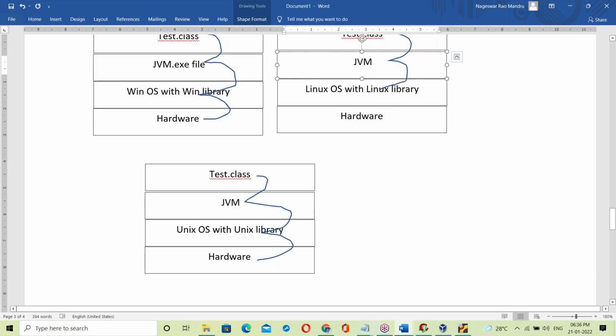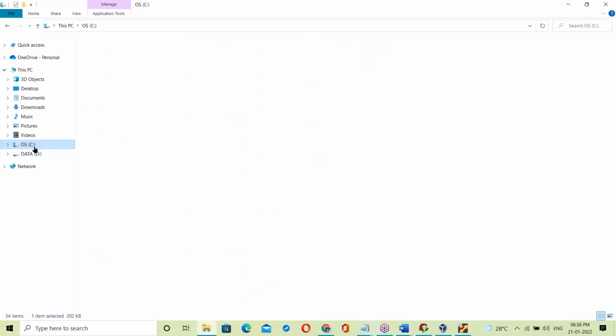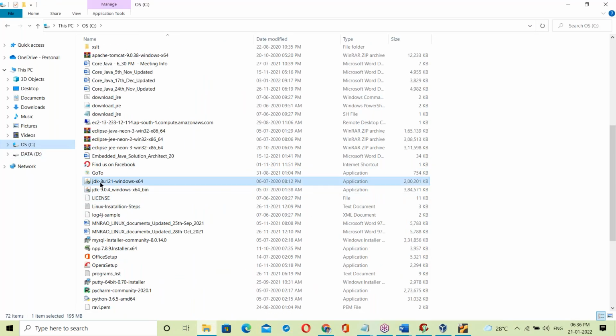That's it. So JVM is OS dependent. It's a C++ exe file. Now suppose JDK, this is Windows JDK, right? Can I install the same JDK on Linux OS? No. JDK changes from OS to OS. The same JDK cannot be installed on different operating systems. Reason: JVM is OS dependent. JDK contains one JVM, which is OS dependent. Since JVM is OS dependent, JDK is also OS dependent. Different JDKs for different operating systems.